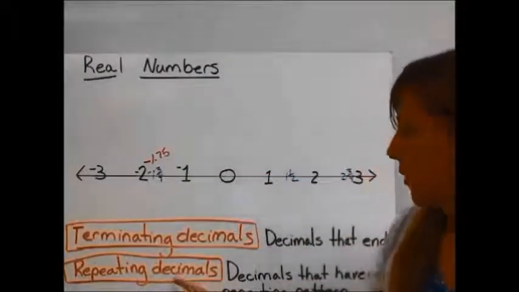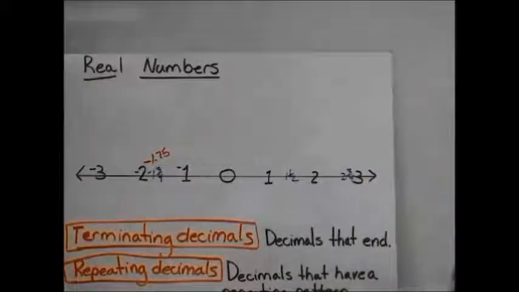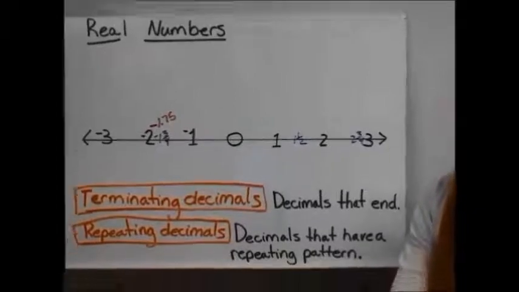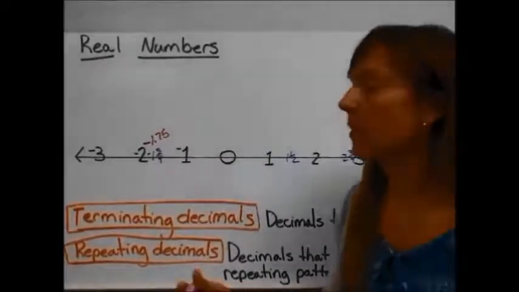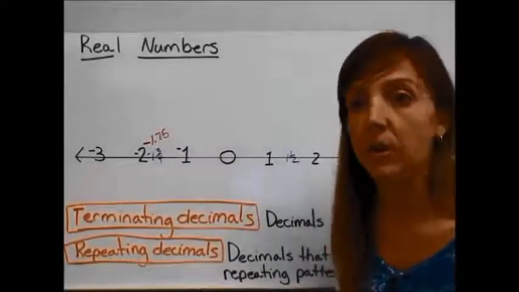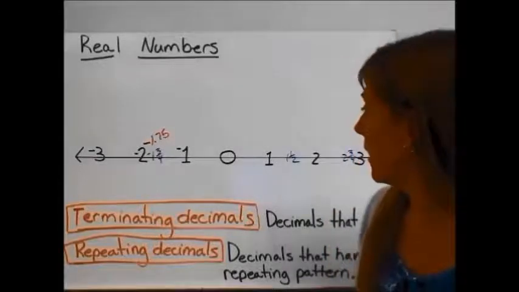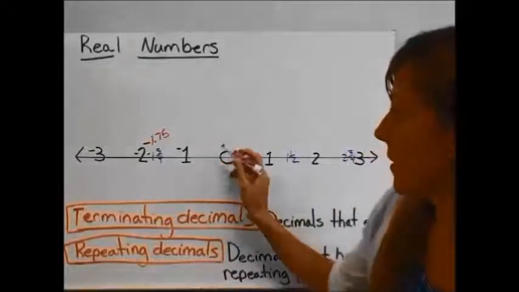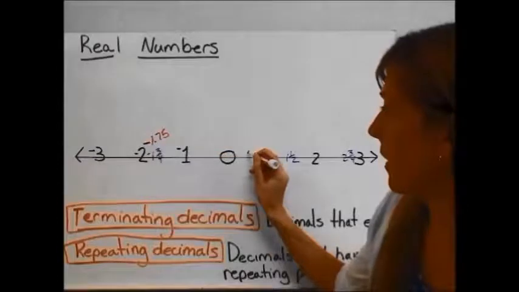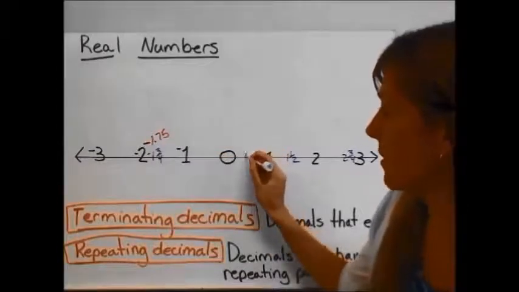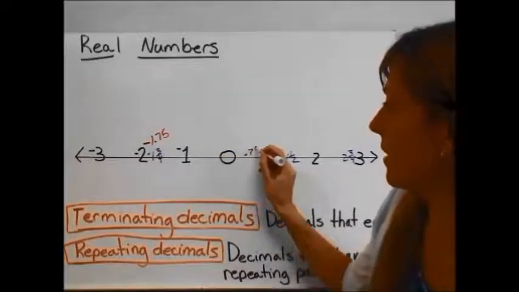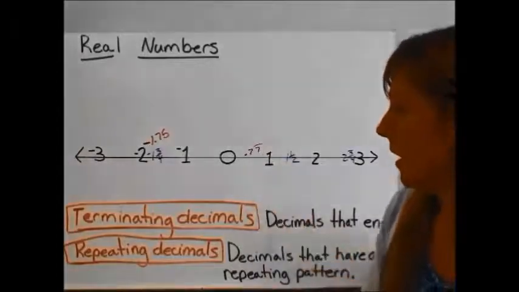It stops there. Repeating decimals are decimals that have a repeating pattern. So the pattern is going to continue on and on and on in that decimal. For instance, if I had, let's say right here is 7/9, which would be 0.77 repeating.